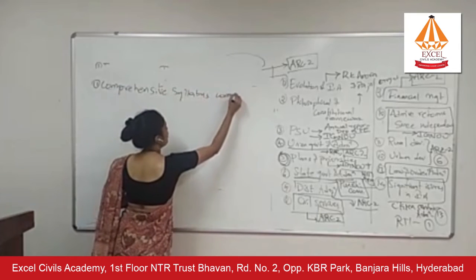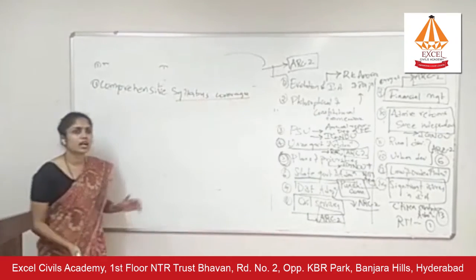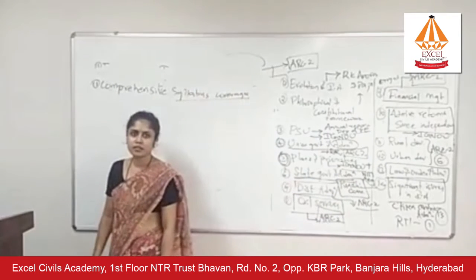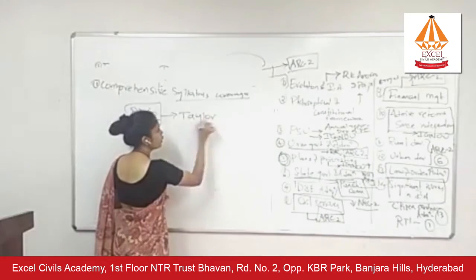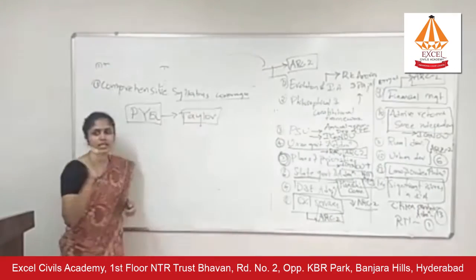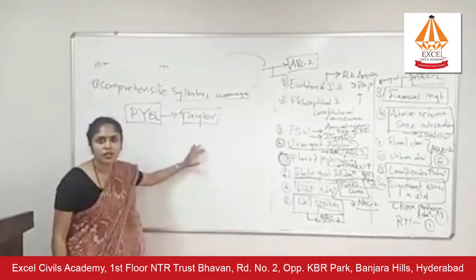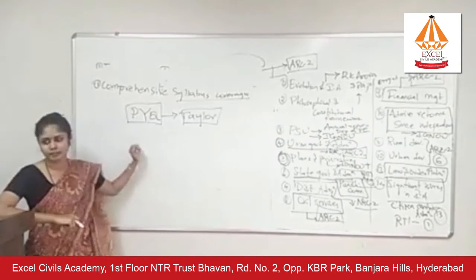Now, one more important thing about syllabus coverage is do not just confine yourself to reading all these sources. After reading these sources, please go through previous year questions. For example, you have covered Taylor from Prasad and Prasad. After reading this topic from that book, go through all the previous year questions which are asked on Taylor.